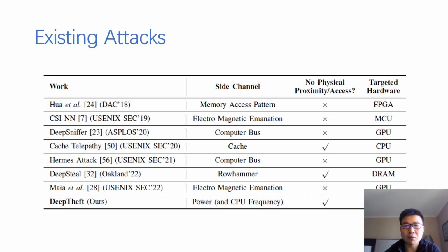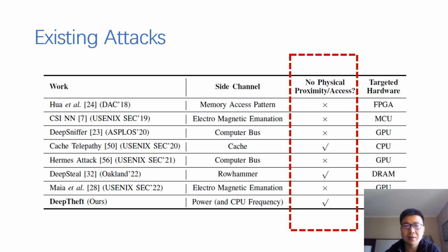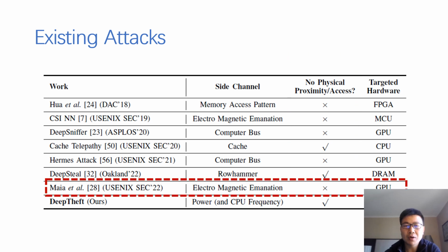There have been a number of works demonstrating the model stealing attack, which we summarize in this table. However, almost all of them require physical or proximate access to the victim machine that deploys the model. For example, to leverage the electromagnetic side channel, the attacker needs to put the sensor close to the victim machine. This distance is within 30 meters.